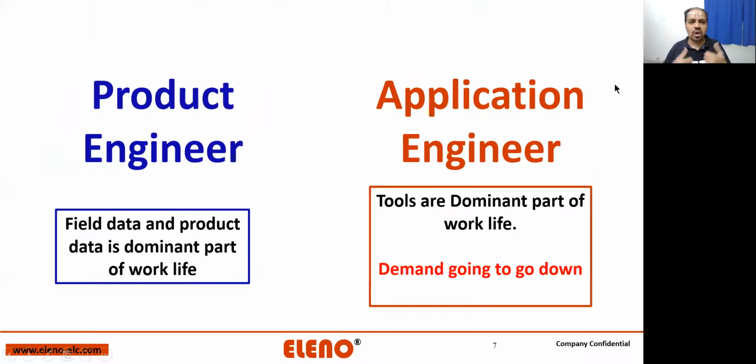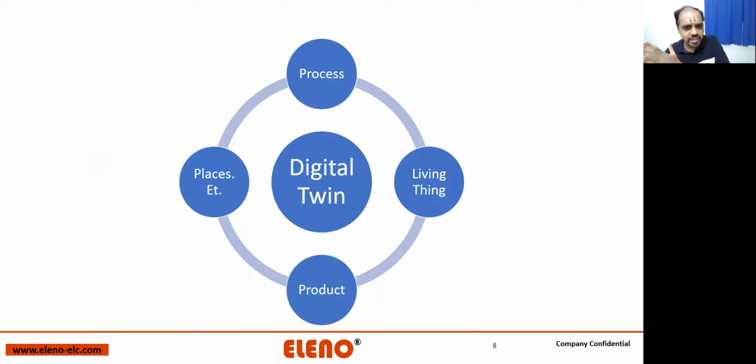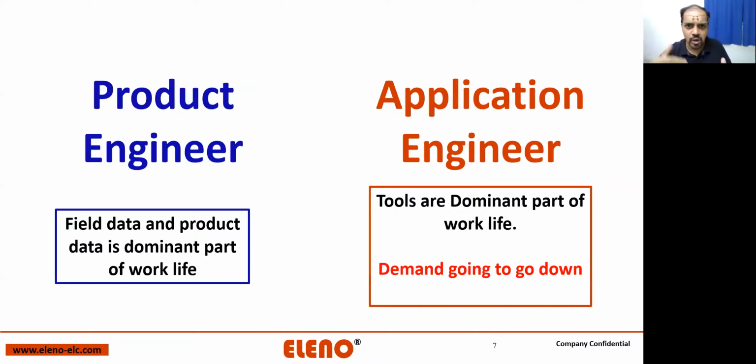Okay, so the first important part is, if you are an application engineer, in that case you are just focusing on tools. So it can be Creo, it can be SolidWorks, it can be Hypermesh, it can be ANSA, it can be, let's say, OSS Primer, it can be anything.